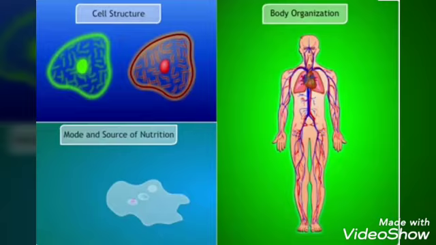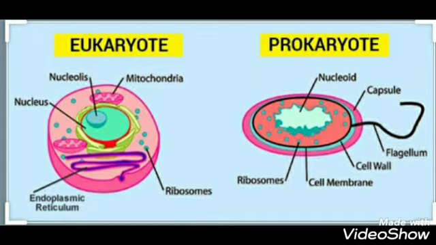Now, some of the fundamental characteristics used for the classification of living organisms into groups and subgroups are cell structure, division of labor, mode of nutrition, and body organization. We will study these characteristics one by one.